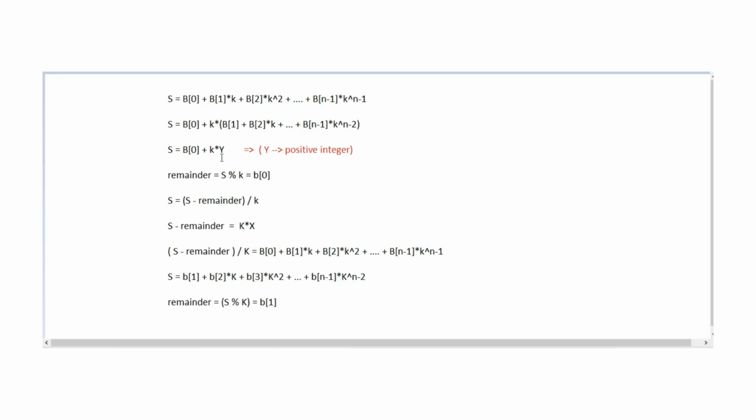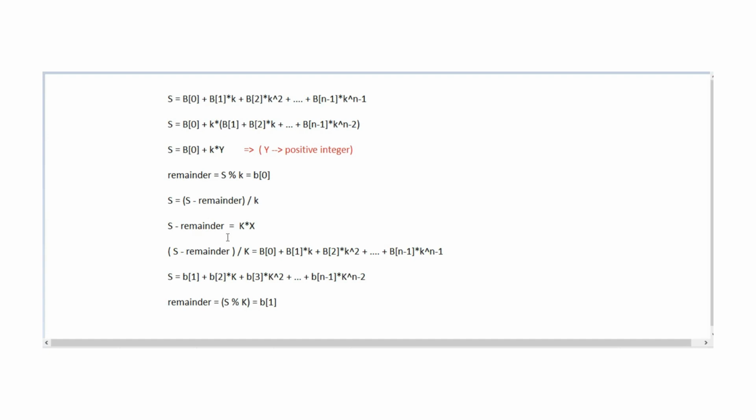Here there is a catch: the question says we need the summation to be equivalent to the total s. For that we require the remainder. Our remainder is b0, which is s modulo k. So we move b0 to the left-hand side, and s minus b0 divided by k is our y value.